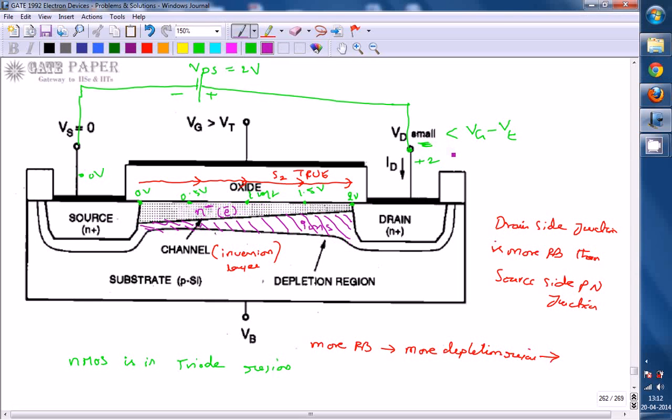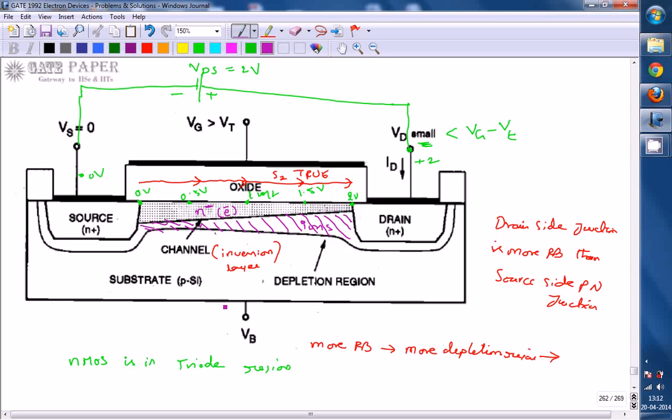So a smaller number of electrons is going to be at the drain side, and more electrons will be on the source side. That is nothing but less depletion region at the source side and more channel on the source side. More depletion region on the drain side is nothing but less channel on the drain side, because of more reverse bias towards the drain side.